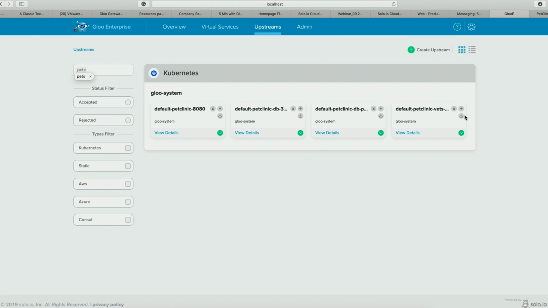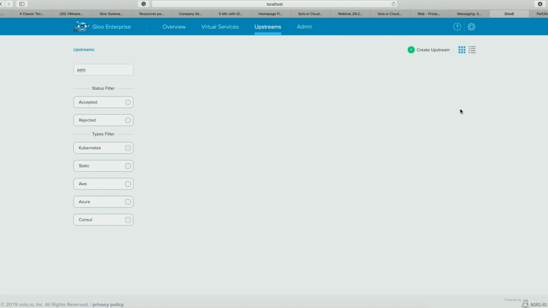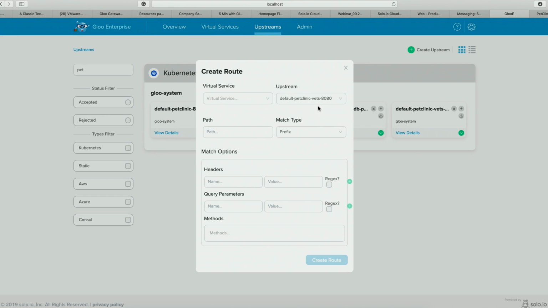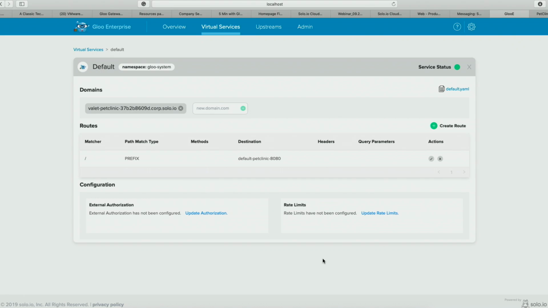So what we're going to do right now is pretty simple. I will come here and just mess it up. I'm going to edit, and it's pretty simple. I will say, I want you to add it to the default application. This is the one I want you to add. And every time something is doing /vet as a prefix, I want you to route to it. So that's pretty simple.